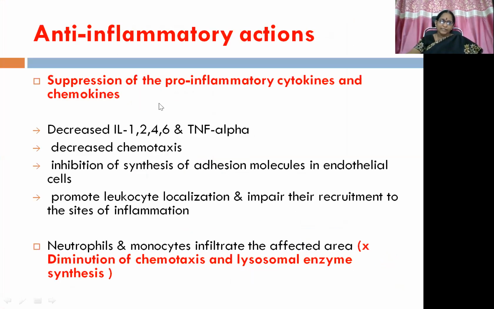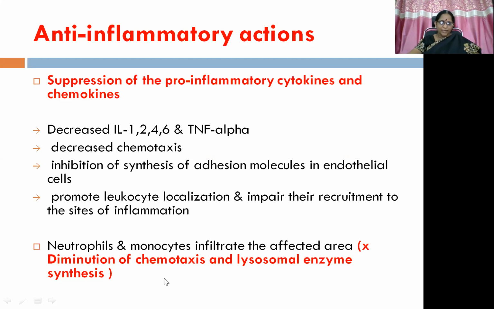Then apart from that, there is a suppression of pro-inflammatory cytokines and chemokines, giving rise to decreased interleukins 1, 2, 4, and 6, and tumor necrosis factor alpha. So there is decreased chemotaxis, because of which there is inhibition of synthesis of adhesion molecules in endothelial cells, which promotes leukocyte localization and impairs their recruitment to the sites of inflammation. So obviously an anti-inflammatory action is produced. Then neutrophils and monocytes generally infiltrate the affected area during the inflammation process.